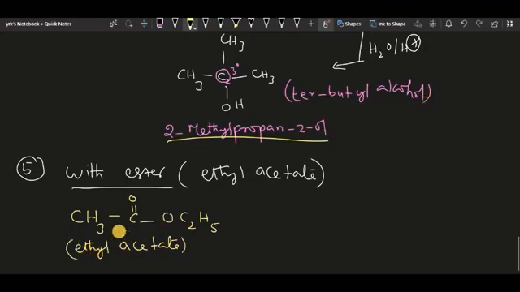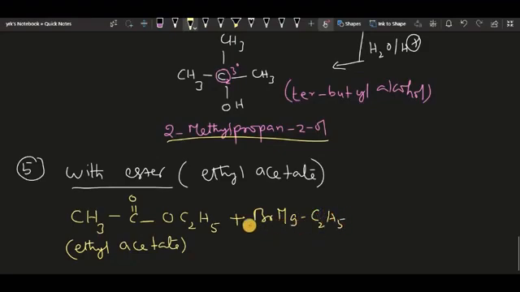In this reaction, ethyl acetate reacts with ethyl magnesium bromide. So what is ethyl magnesium bromide? I am taking BrMg C2H5.